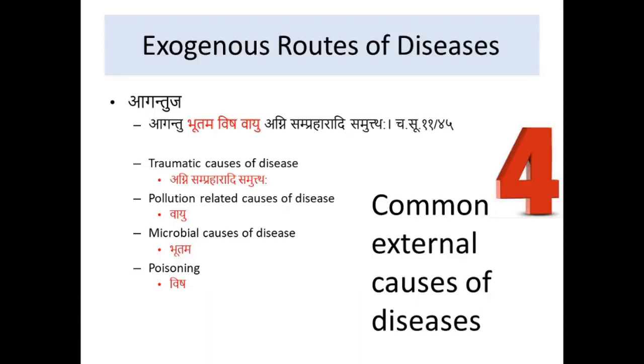It could also be because of pollution related causes of the diseases from vayu, or, Charak identifies that there can be microbial causes of disease as well, that is bhutam. And the final cause of external disease or the exogenous root of disease could be the poisoning or vish.